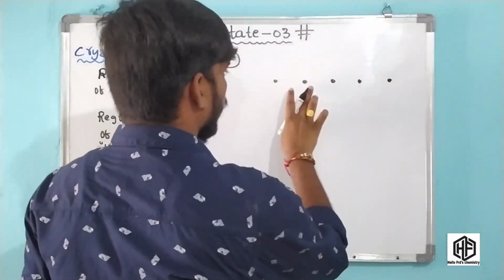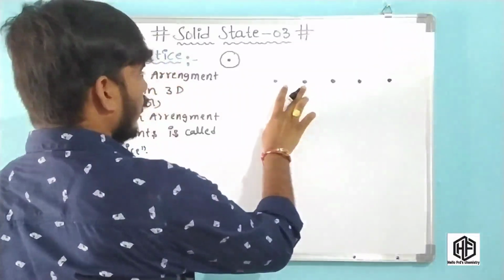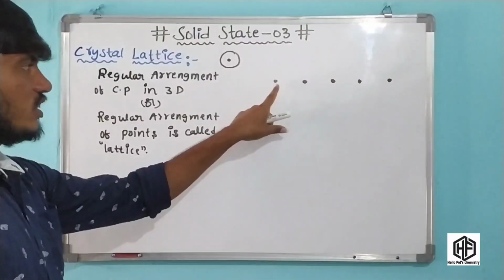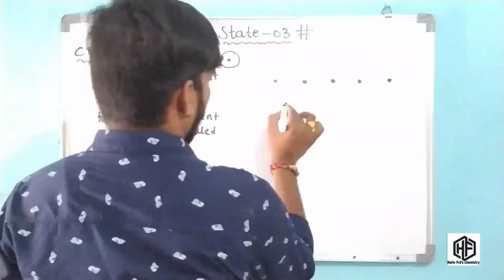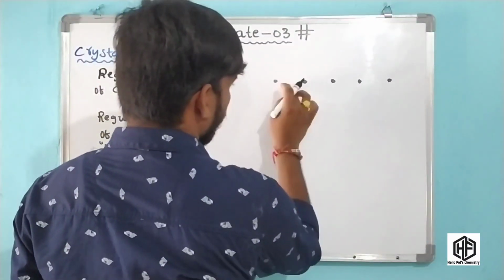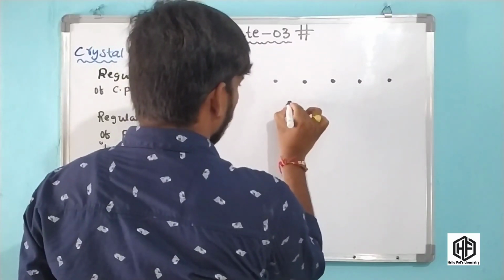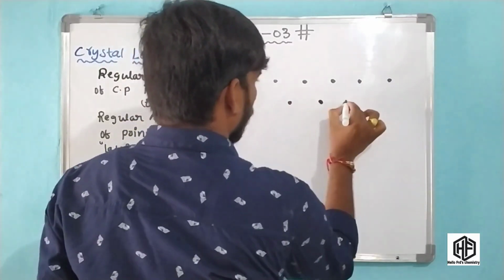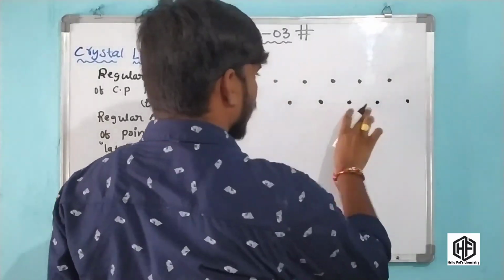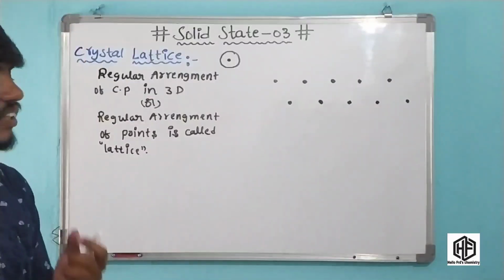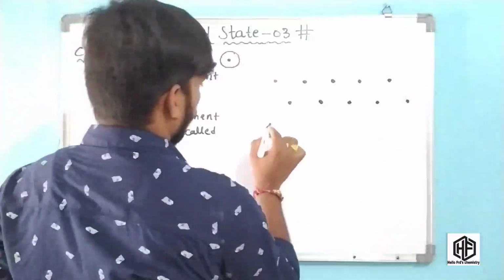Okay friends, these are the center of the molecule and this is another, below these points. This is another point, and another point, and another point. Okay friends, this is a regular pattern of the constituent particles.